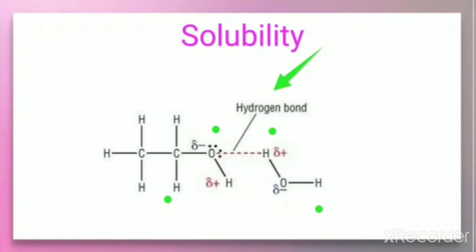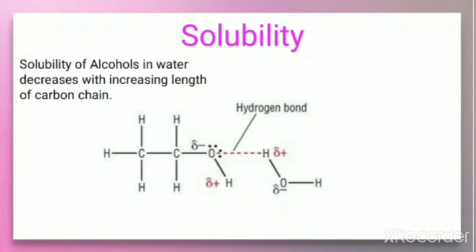So because of the presence of intermolecular hydrogen bonds between alcohol and water, we can say that alcohols are soluble in water. But the solubility decreases with increase in the molecular weight. That means the solubility of alcohol in water decreases with the increase in the length of the chain.